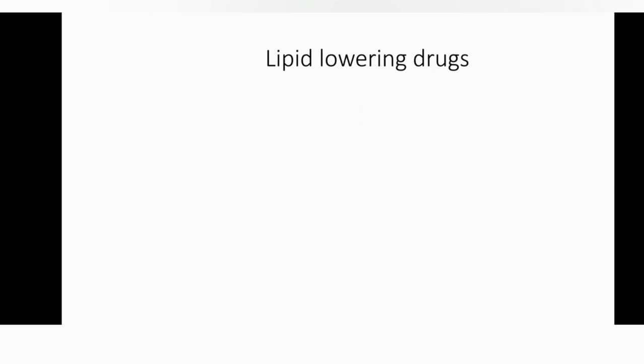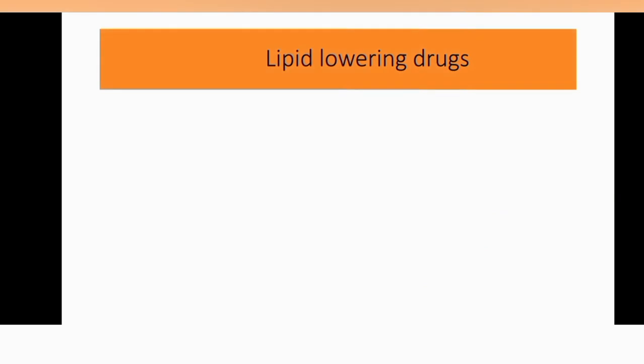So lipid lowering drugs, to lower the lipid level in the body, it's obvious to lower its absorption in the gut. So there are drugs which lower its absorption. First we will discuss what the drugs are which lower the lipid level. These are statin, fibrates, cholestyramine, niacin, ezetimibe.